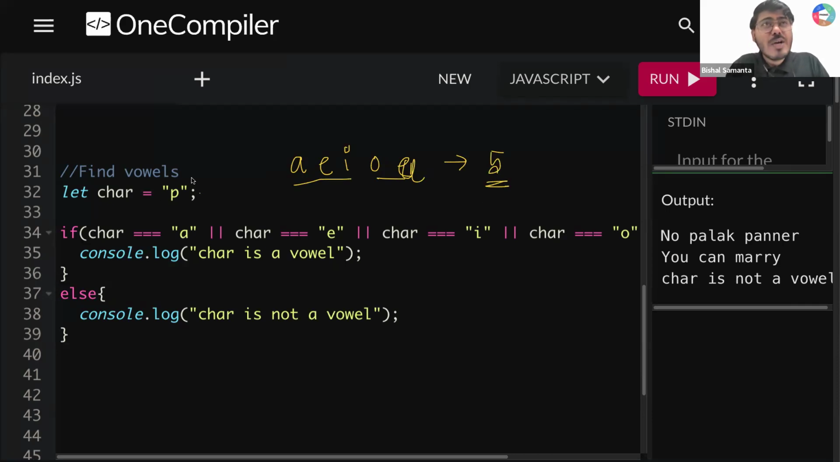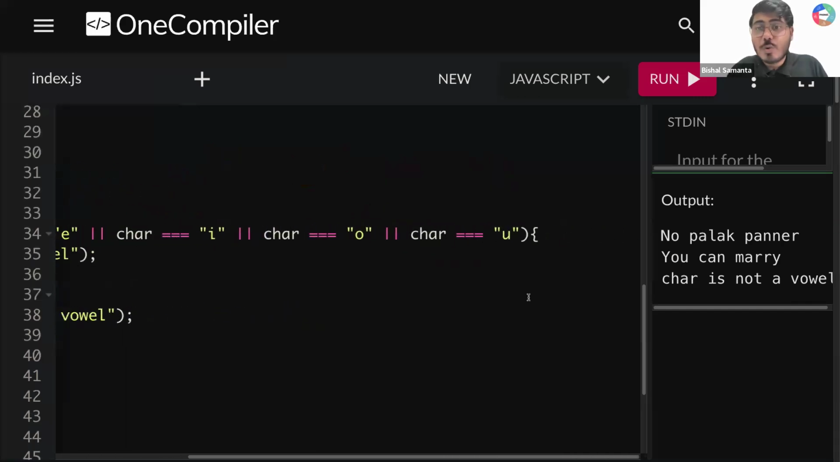Okay. So now you will have a variable whose name is char. Inside that char, let's say it is P. Can you tell me, is it a vowel? No, right? It is not a vowel. So when can I say it is a vowel? Only if this character is storing A, or it is storing E, or the character value is I, or the character value is O, or the character value is U. Is that clear, guys? All of you? Why am I using the OR operator here?